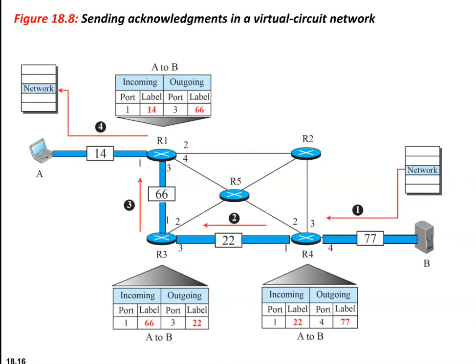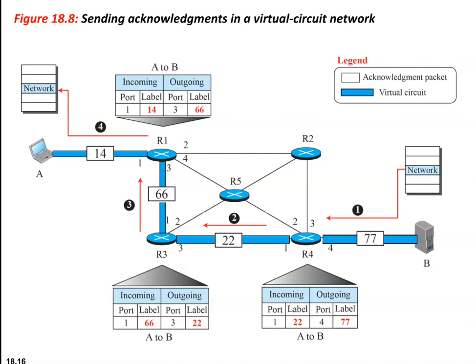Now in response to it, an acknowledgement packet will be sent, which will be the reply. This acknowledgement packet completes the entries in the forwarding table, or switching table, or routing table, or the decision making table. Here the incoming label of R3 is used as the outgoing label of R1.